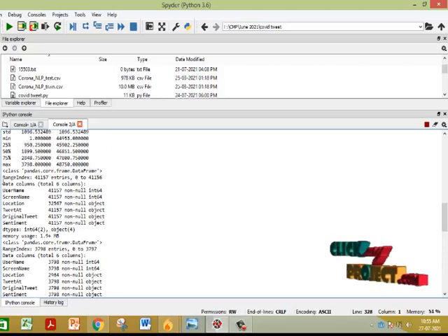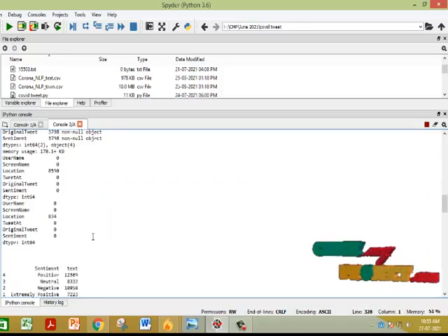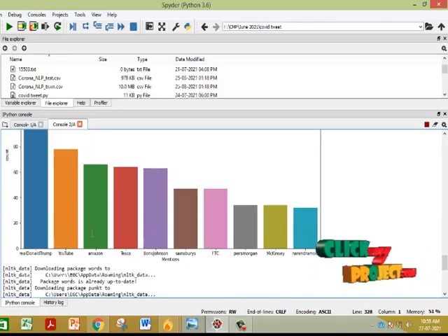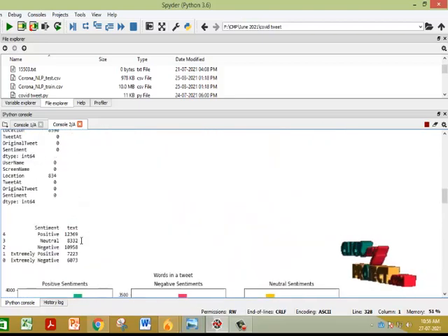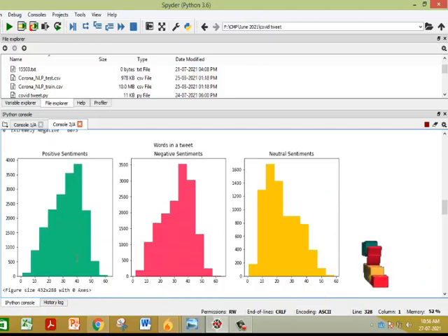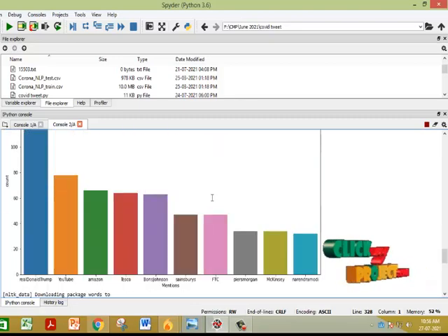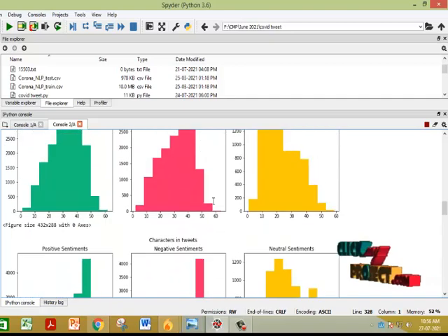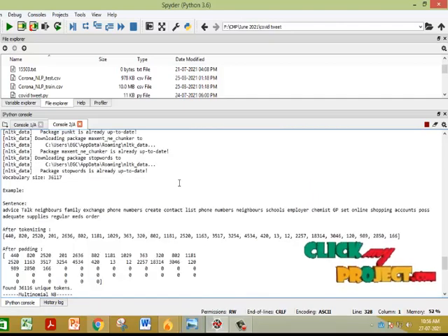Here there is null value checking, where it checks whether the dataset has any null values or not. After that, the visualization comes over here. It visualizes how many positive, neutral, negative, extreme positive, and extreme negative tweets there are, and here it merges the extreme positive and extreme negative into positive and negative. Then it gives the words in tweets: positive sentiment is this, negative sentiment is this, and neutral sentiment is this.